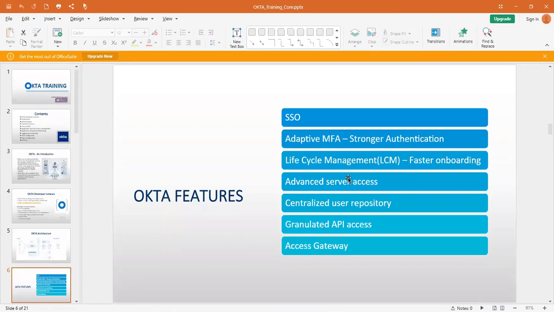Because only L3 people will be eligible to manage that data. L2 people will not be eligible to manage that data. If someone grants access to L2 people also, maybe by mistake or system mistake, they have granted access to some L2 people.